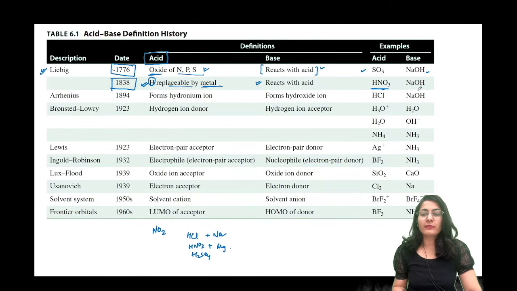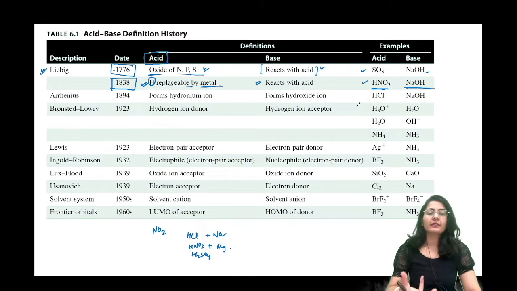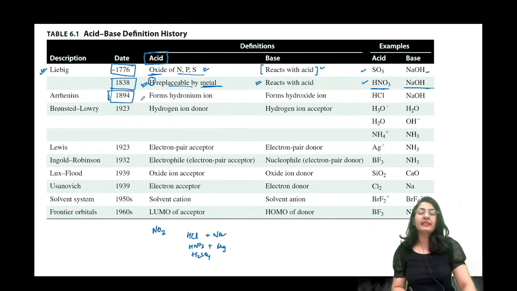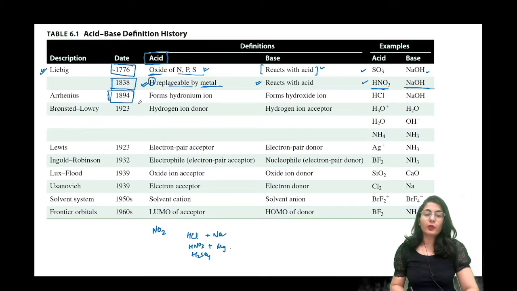So now there is a broader classification. यहाँ पे हमने HNO3 को भी और protic acids को include कर लिया है. ठीक है. Now here comes the Arrhenius theory in 1894, who understood that it's basically the concept of a proton. So anybody who is able to give a proton or basically give the hydronium ion, तो उस टाइम पे hydronium ion को H plus consider किया गया था, but there is no such species as H plus.